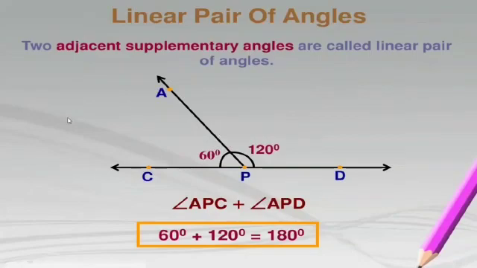Angle APD is 120 degrees and angle APC is 60 degrees. So their sum is also 180. So these two angles, angle APC and angle APD, are adjacent and also supplementary. So they are called a linear pair of angles.